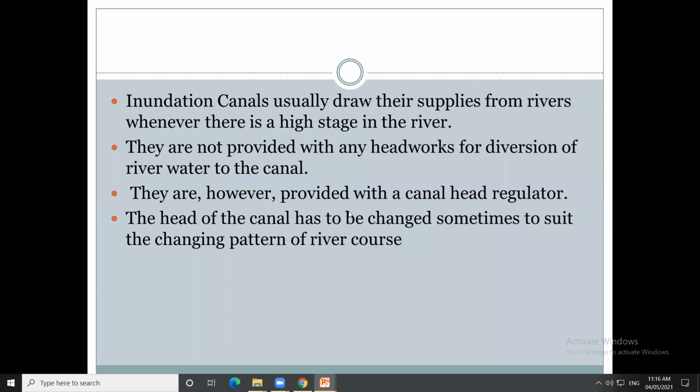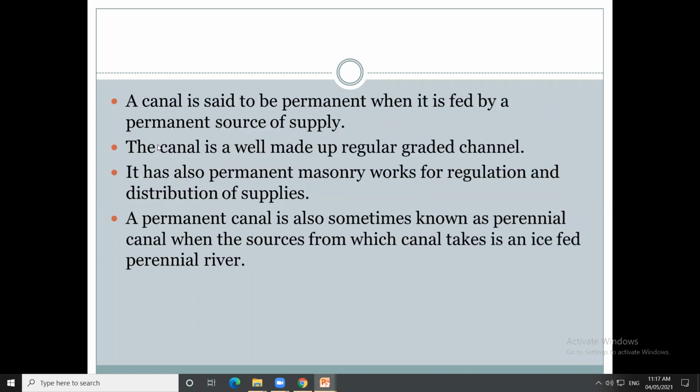In an inundation canal, it is for short duration. Whenever there is a high level of water in the reservoir, then that raised water is used for irrigation. That water is supplied for irrigation for a short duration. This is the difference between a permanent canal and an inundation canal. A permanent canal is also known as a perennial canal.